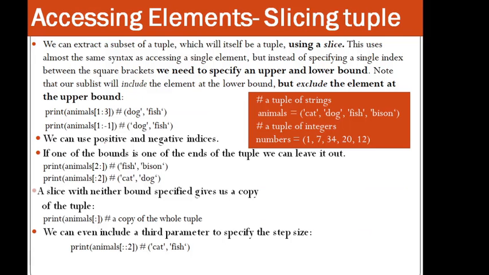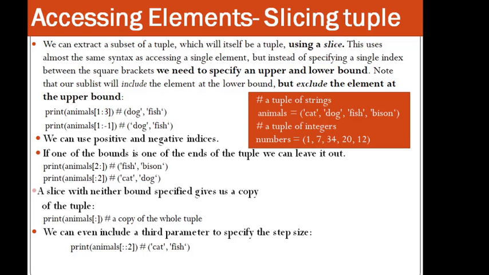So how are you accessing the elements by slicing the tuple? Slicing means you are taking a part, a subset of it. So we can extract a subset of a tuple, which will itself be a tuple, using a slice. We have already seen this in the list as well.